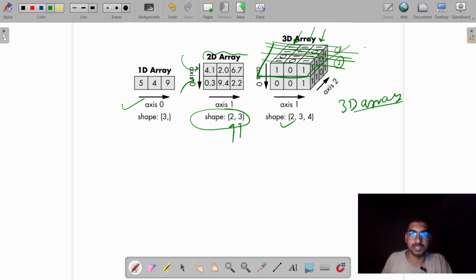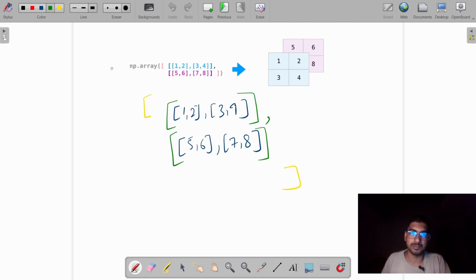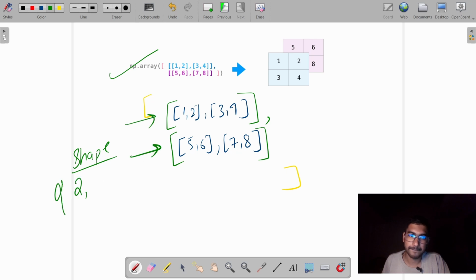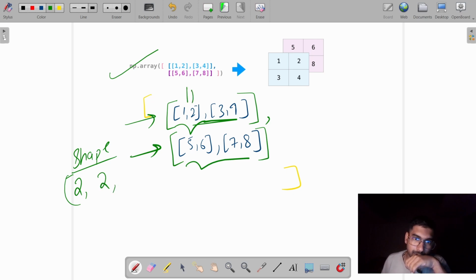Let me tell you with another example how it looks. If we want to create an ndarray, a NumPy array with 3 dimensions, the shape of this array is: we have 2 blocks, and we have 2 rows, row 1 and row 2, with 2 columns, column 1 and column 2.